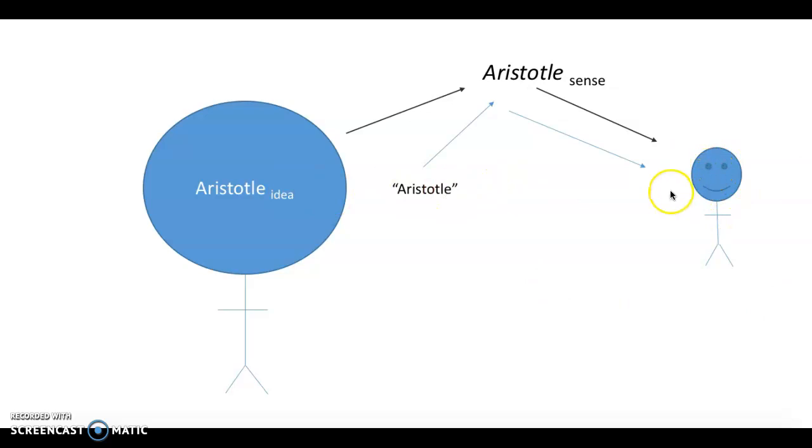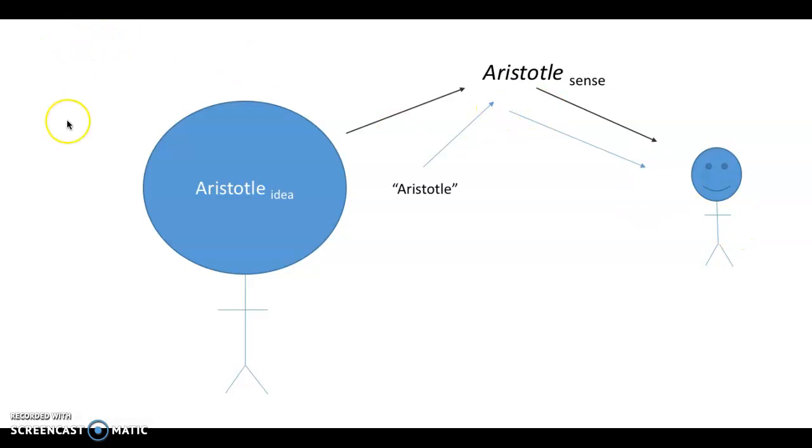Over here, this would be someone else. This person may be a competent speaker of the language, so they will be able to grasp the same sense, and then that will be associated to what's going on in their mind. Now, this is supposed to be Aristotle. That's what I was trying to illustrate here. It's also the sense that we associate with the term that is going to determine the referent, but I'm hoping you get the picture.